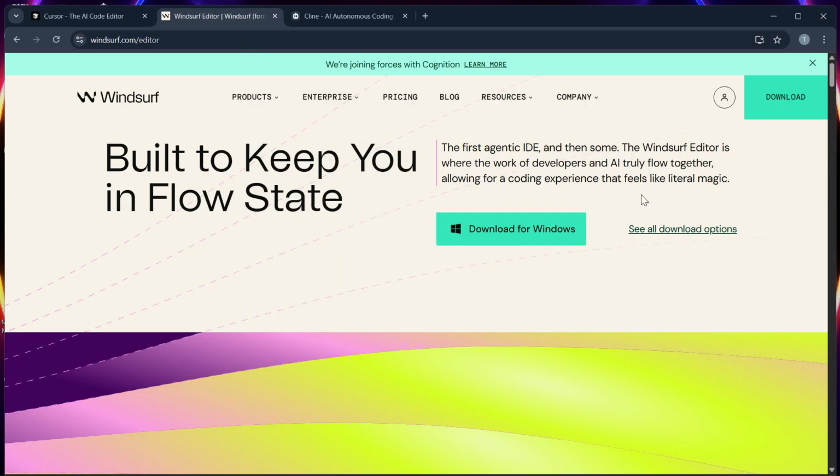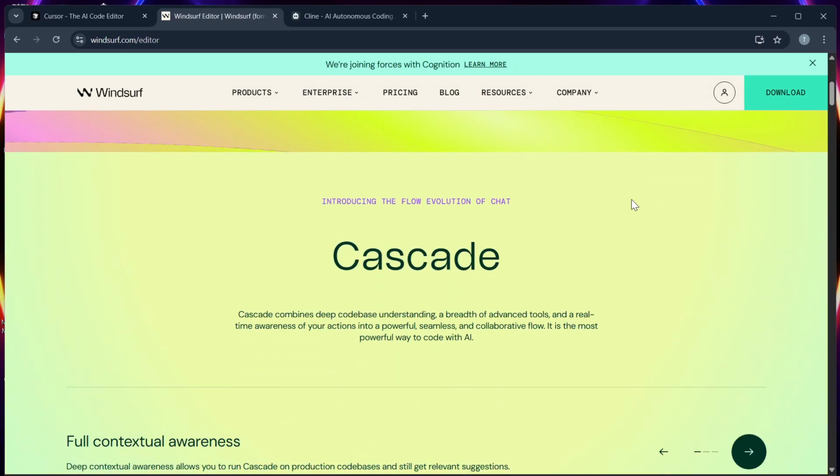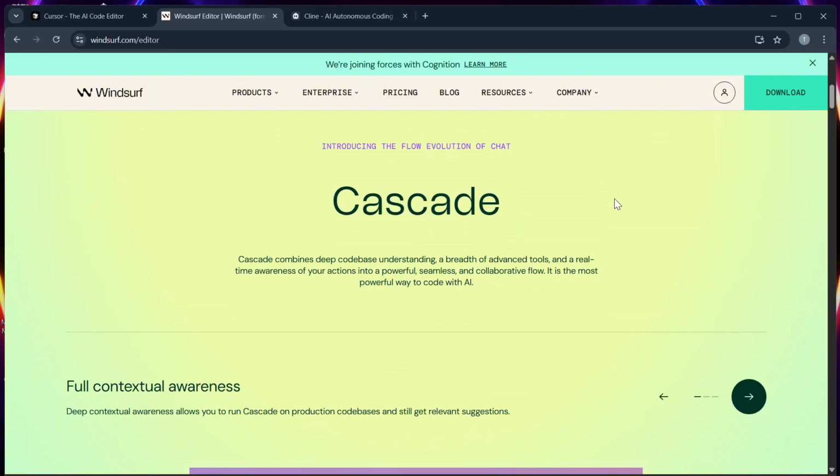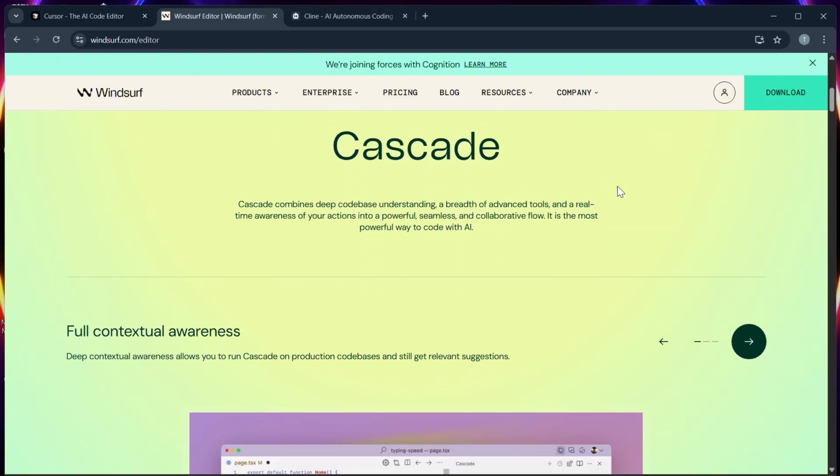Windsurf, on the other hand, is a code-aware AI that focuses on workflow automation and refactoring at the repository level. It is more oriented towards scaling dev productivity across large teams.